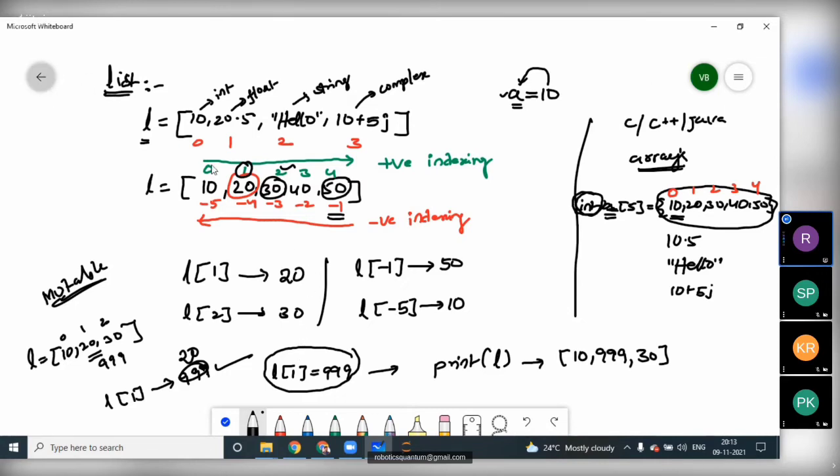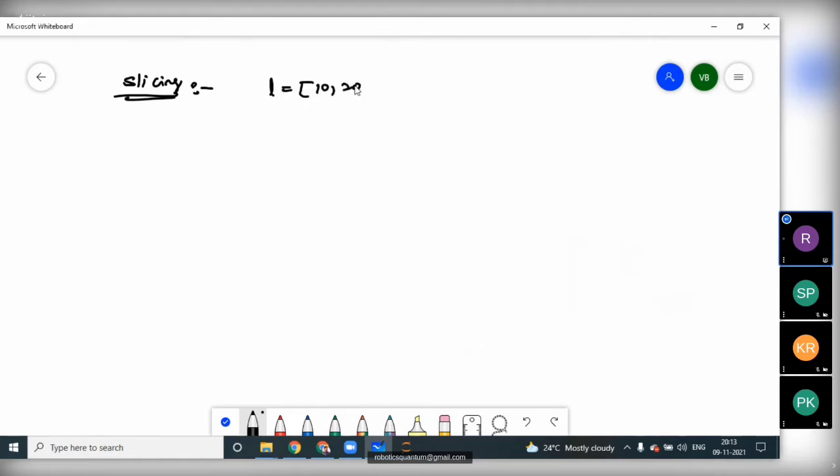In the list data type, we can also perform slicing operations. What is the meaning of slicing, as we know? Take a list of values 10, 20, 30, 40, 50, 60, 70.